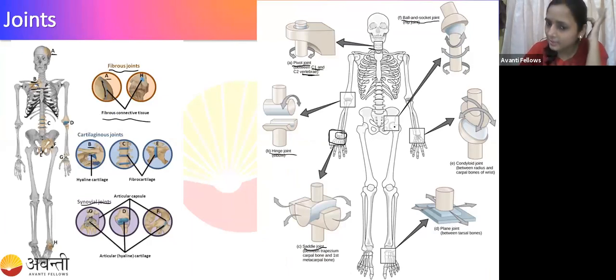Between the pectoral girdle and the humerus, sorry, femur. So this is the ball and socket between the pectoral and femur. Okay, guys.